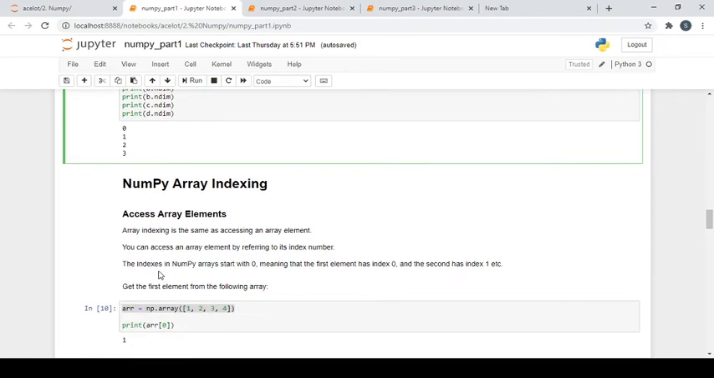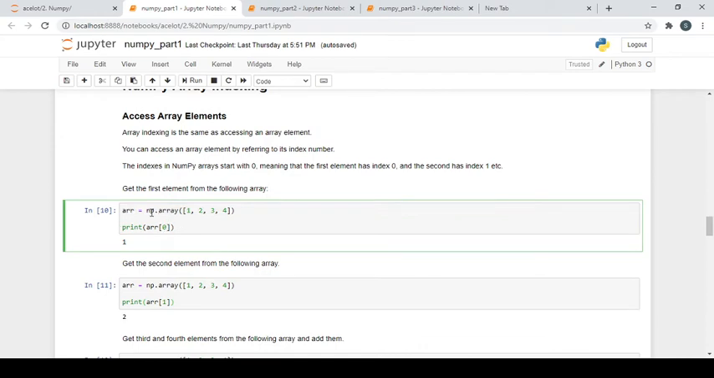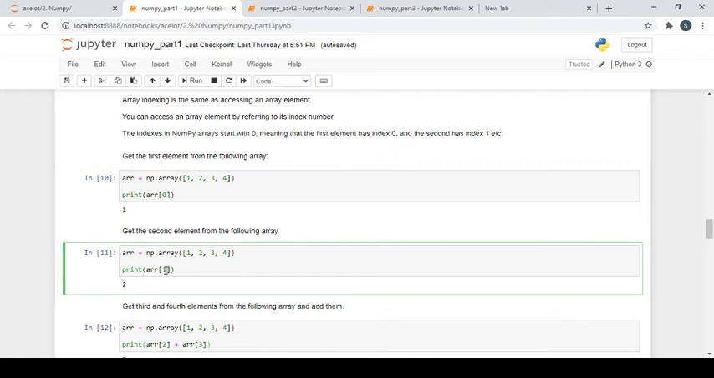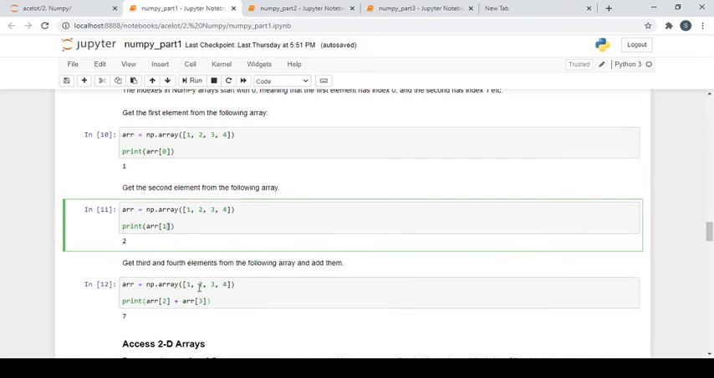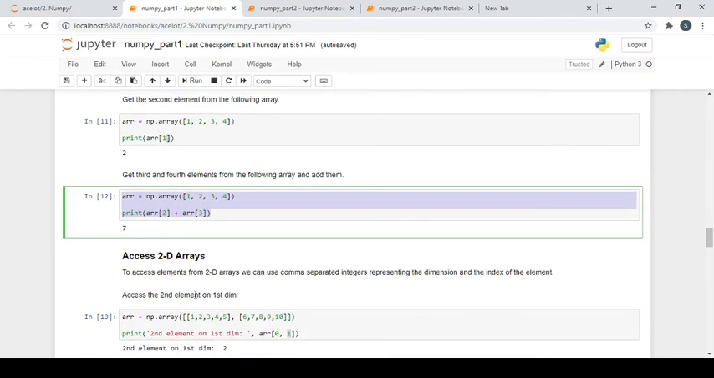Now how do we do indexing in NumPy? It works in a similar manner to what we do in a list, and of course in a Python list it always starts from 0. So here if I want to access the first element, I just have to pass array[0]. If I want to access the second element, I just need to pass array[1]. Now if I want to add third and fourth, I can do it very simply. Now how can we access a 2D array? Again the concepts of 2D and 3D come up everywhere, and this will make it clearer how you can deal with 2D arrays, 3D arrays, even 4D arrays.